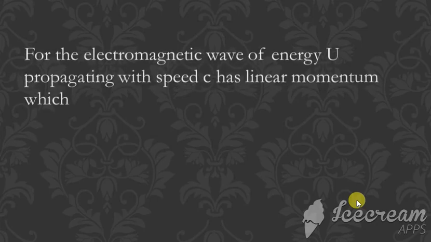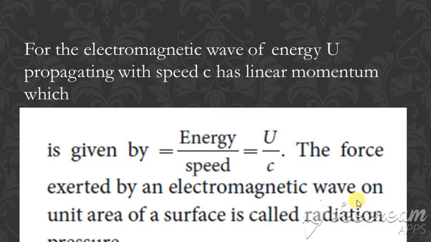Clear? Then for electromagnetic waves of energy U propagating with a speed c, it is given by energy by speed, so we are writing U divided by c. The force exerted is called the radiation pressure. How much force it is exerting, that is called the radiation pressure.